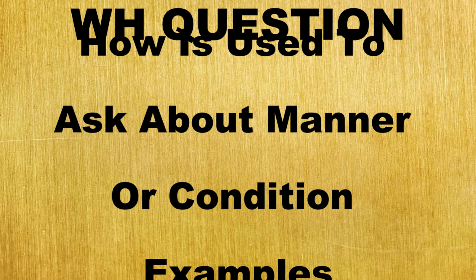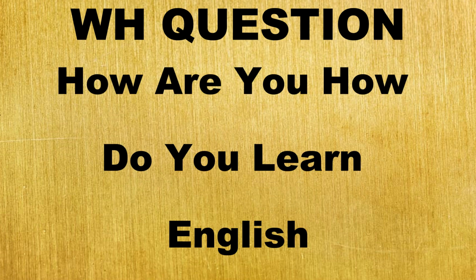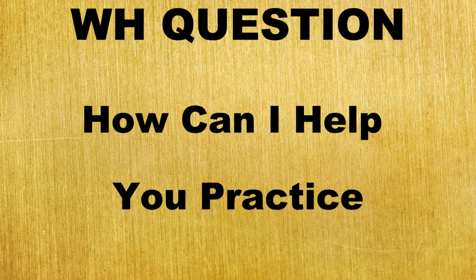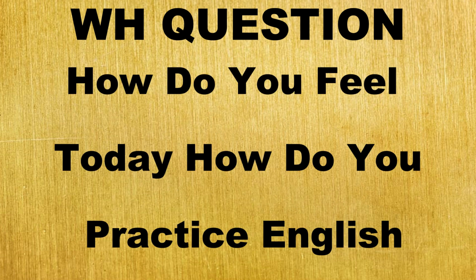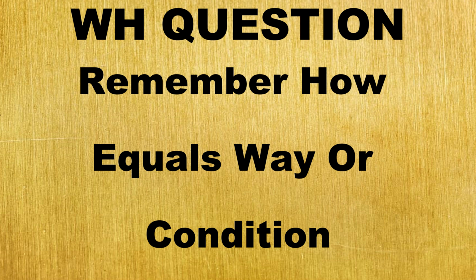How. How is used to ask about manner or condition. Examples. How are you? How do you learn English? How can I help you? Practice. How do you feel today? How do you practice English? Remember, how equals way or condition.